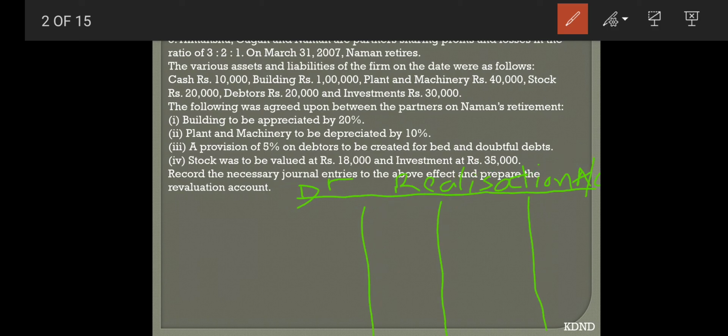The sum starts now. Building appreciated by 20%. Building is standing at 1 lakh. Now it is appreciated, so obviously it is an increase in your assets. When there is an increase in your asset, you have to make it credit because it is a benefit to our business. So building rupees 20,000.